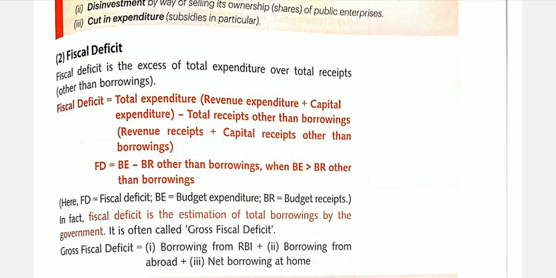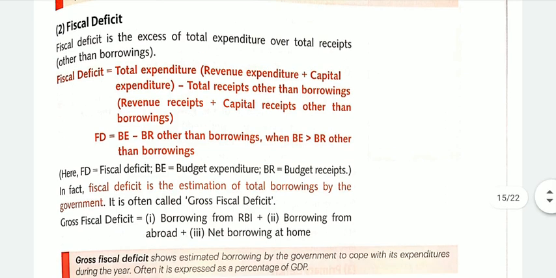When the total expenditure of the government is higher than its total receipts, it is called fiscal deficit. But the point to be noted here is that the total receipts do not include borrowings. That is, total receipts is the sum total of revenue and capital receipts other than borrowings.